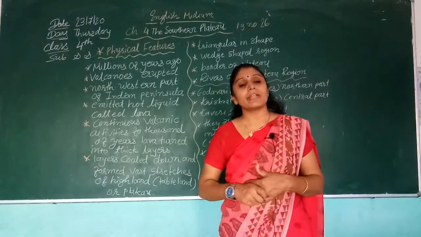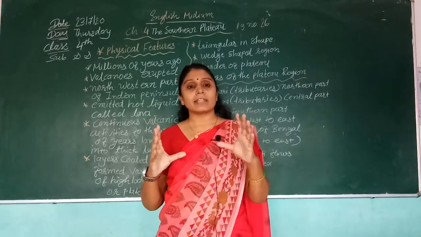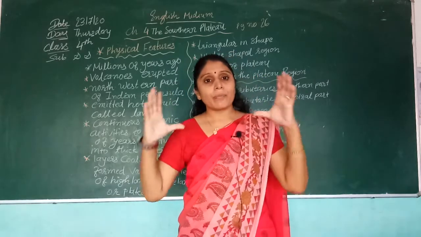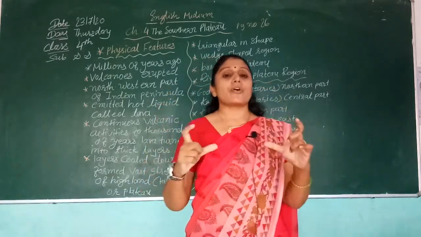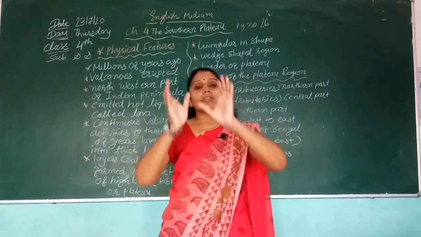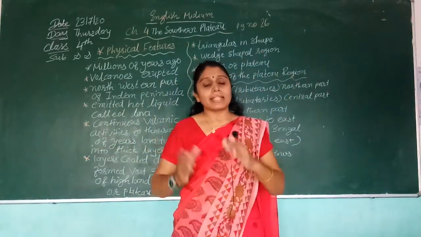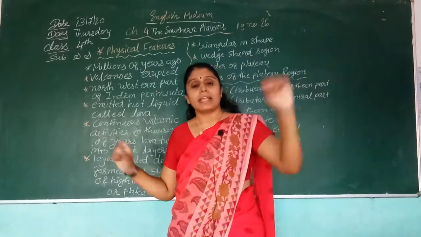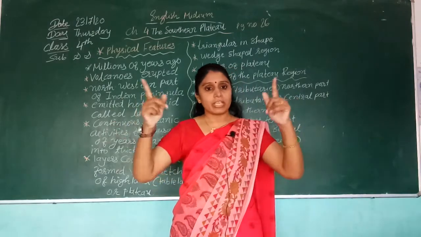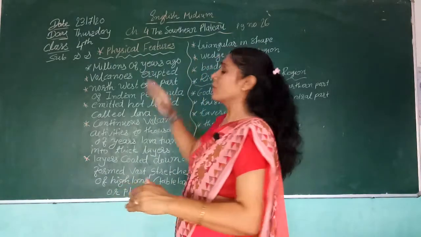The Southern Plateau means, India is our country. Our country India has physical features. There are five divisions, five types into which the features are divided. We already learned in the previous lecture: one is the Himalayan range, the Abode of Snow. Second is the fertile plain area, and the third is the Thar desert area. Fourth is the sea coast, meaning the coastal area, and the fifth part is our southern plateau.